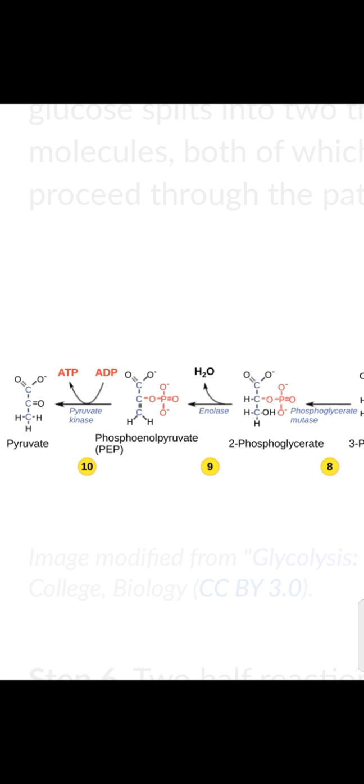Here in this diagram you can see that phosphoenol pyruvate is giving one of its phosphate ions to ADP, and it is converting into ATP. So it is also the energy releasing phase. In the presence of the enzyme pyruvate kinase, phosphoenol pyruvate will be converted into pyruvate.